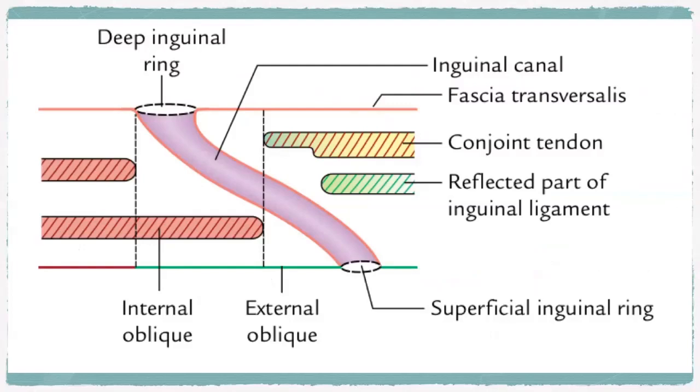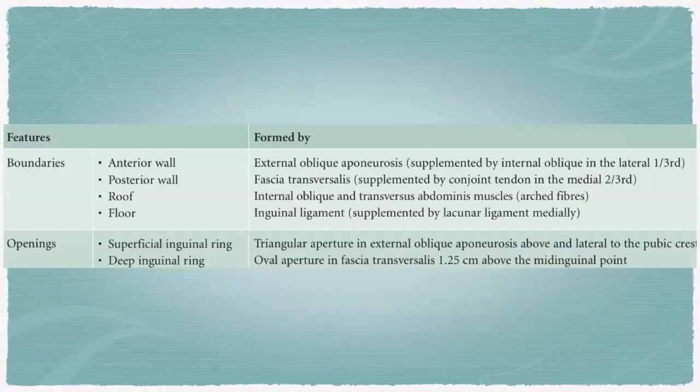So these are the muscles protecting, right? These tendons, the conjoint tendon and the reflected part of the inguinal ligament, are protecting it. This is the fascia transversalis, this is the external oblique. So all of these are protecting the inguinal ring. This is the summary.